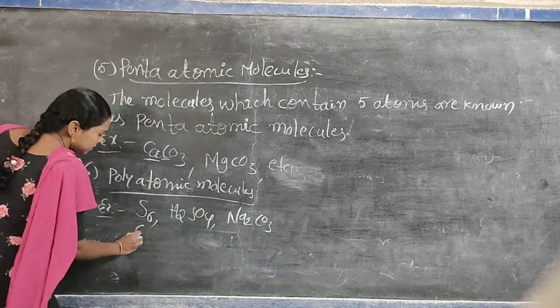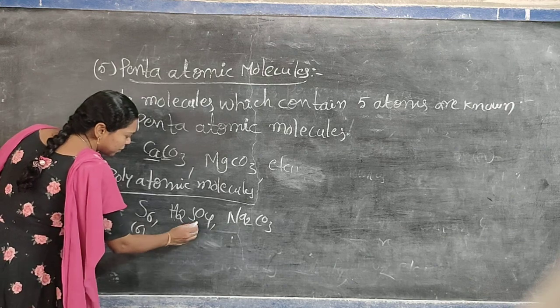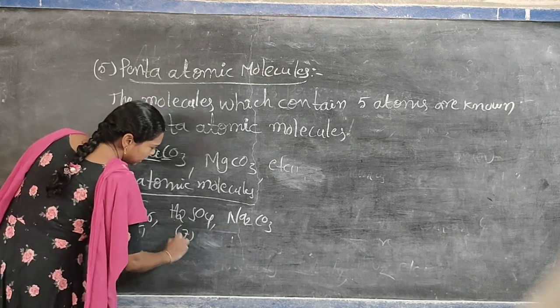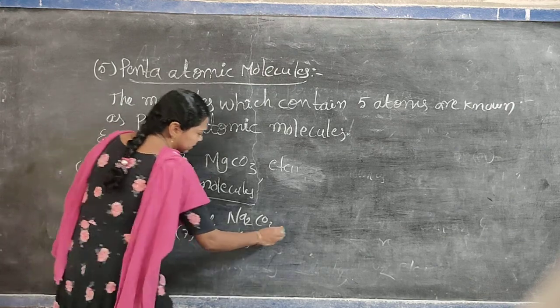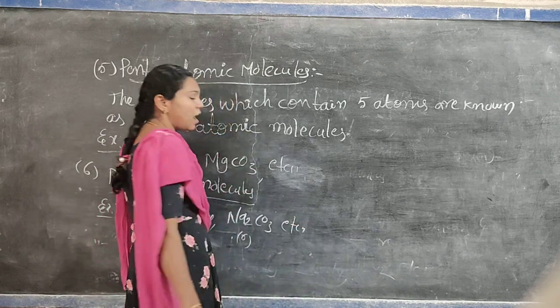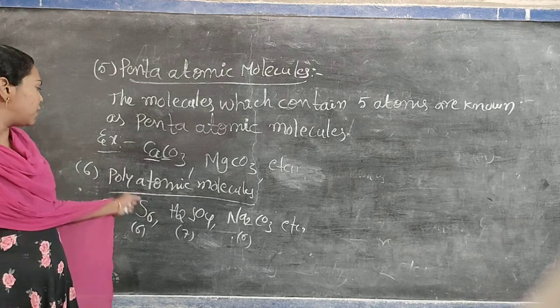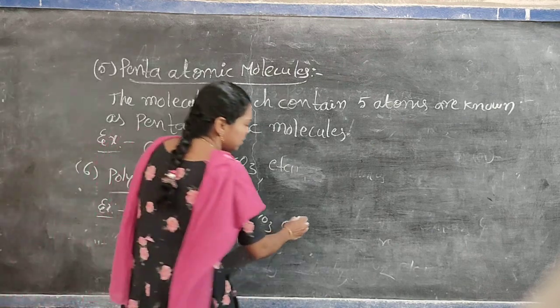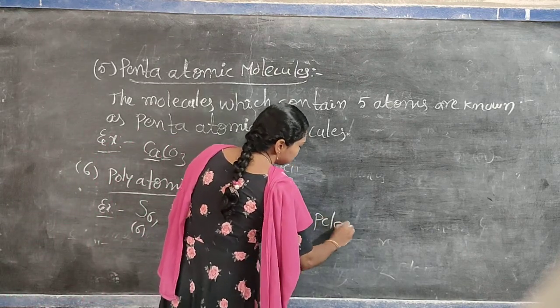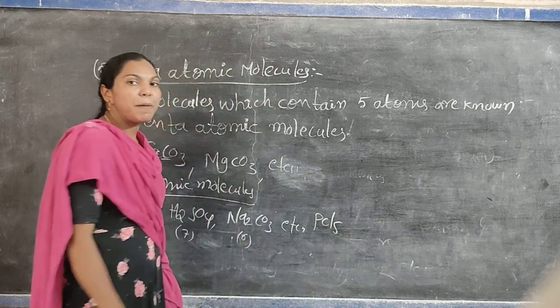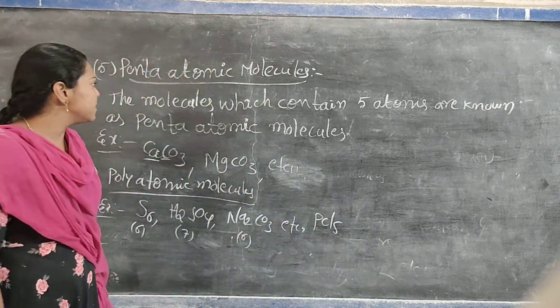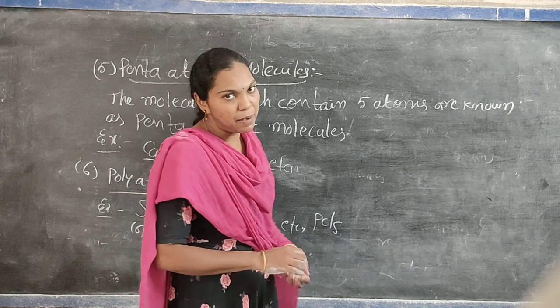Not only these, a number of others are there. Okay. PCl5 is also an example for polyatomic molecules. PCl5, phosphorus pentachloride. These are examples for polyatomic molecules.